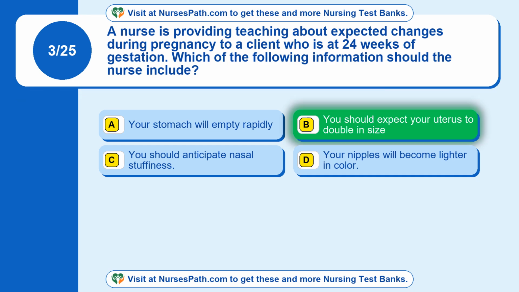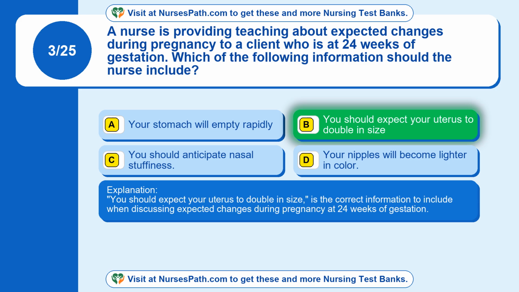The correct answer is option B. You should expect your uterus to double in size. This is the correct information to include when discussing expected changes during pregnancy at 24 weeks of gestation.